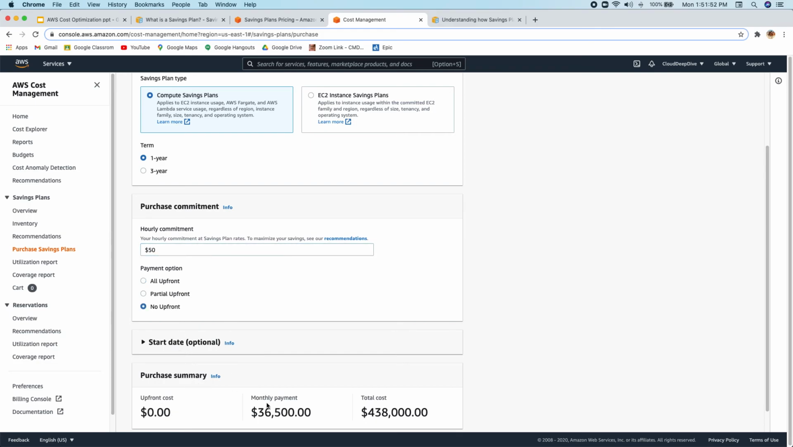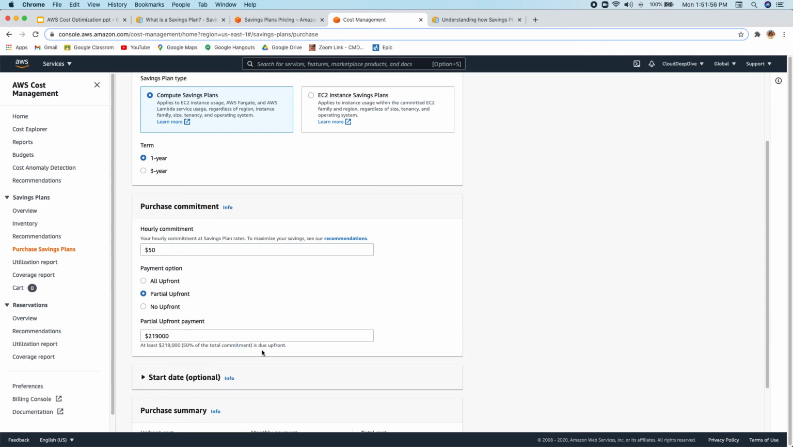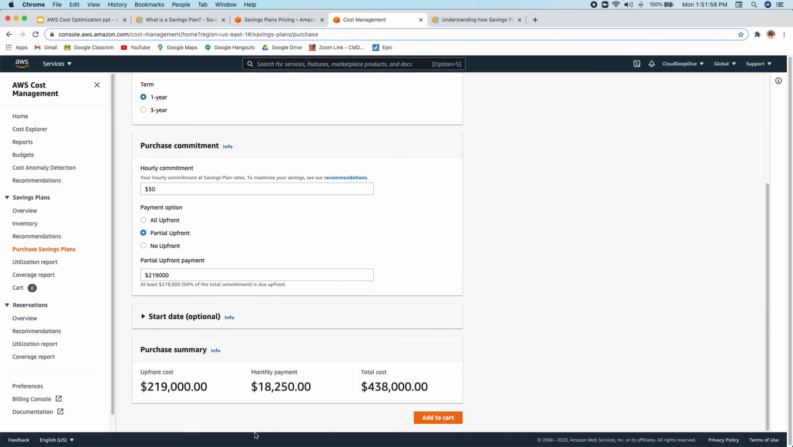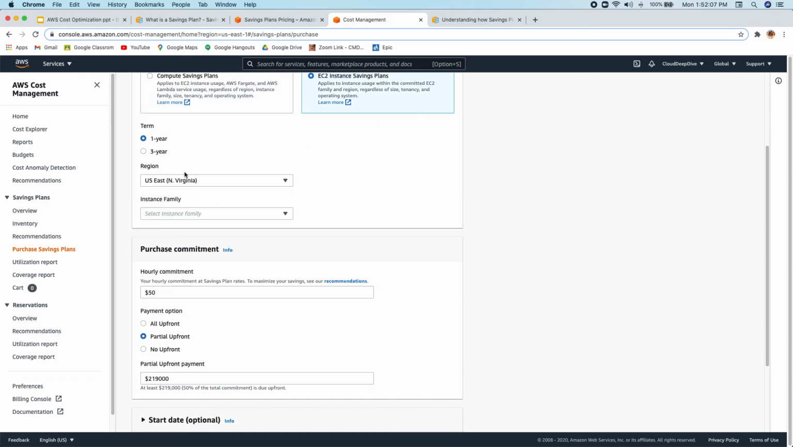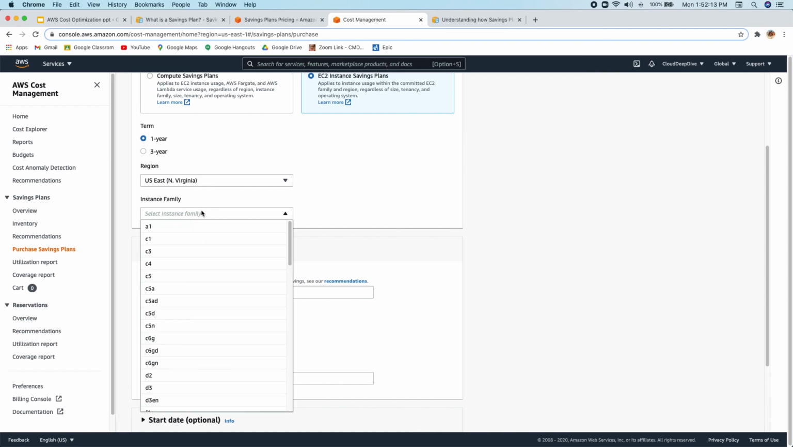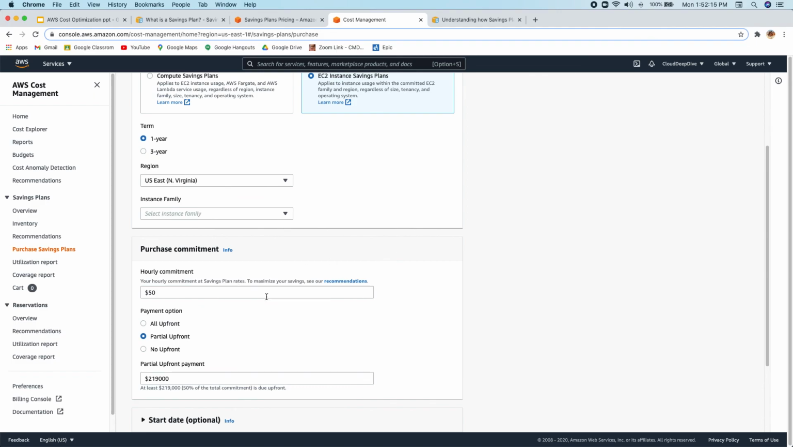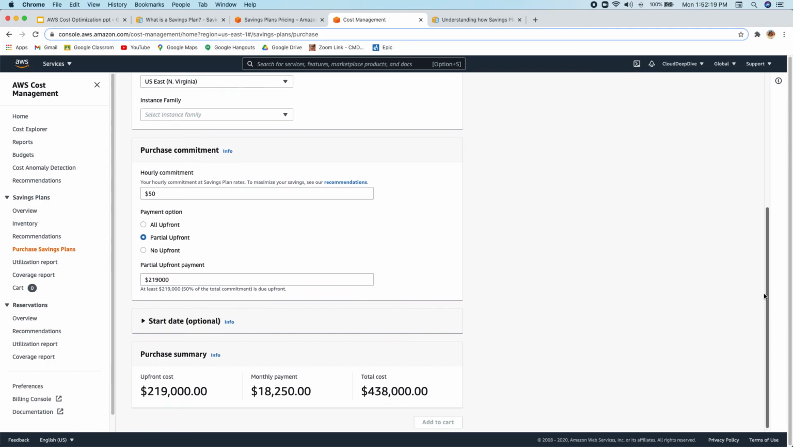If I say no upfront, then I have to pay this much amount monthly, and partial will give me some upfront and the remaining in installments. So that's how you can purchase the saving plan. And for the EC2 saving plan, like we mentioned, you have to provide a region and the instance family. So you choose in which region you want to purchase and what instance family, and based on that, how much commitment you want to make, you can purchase the saving plan.